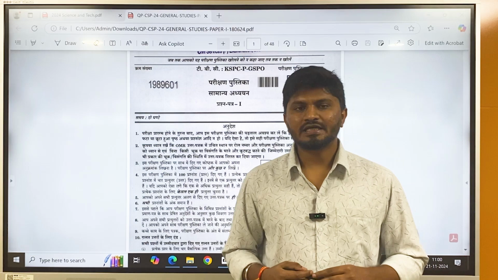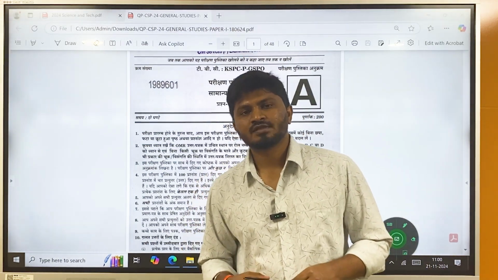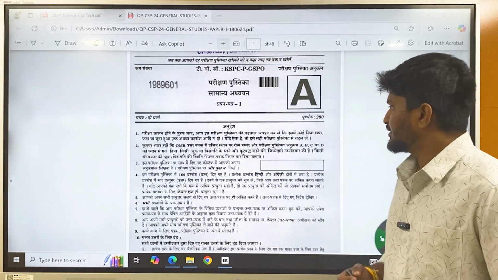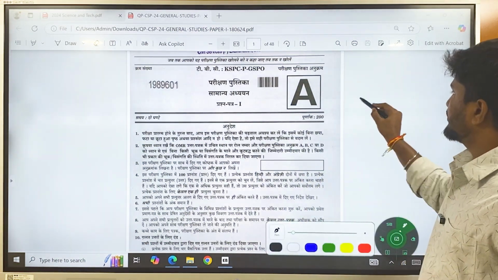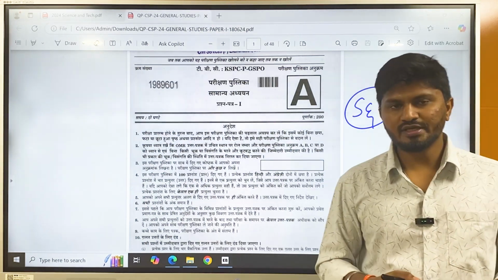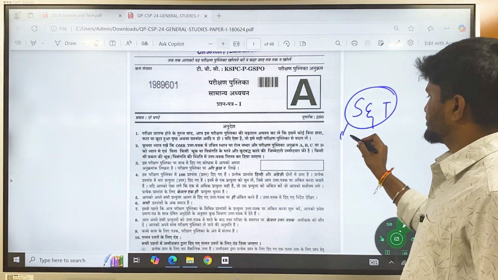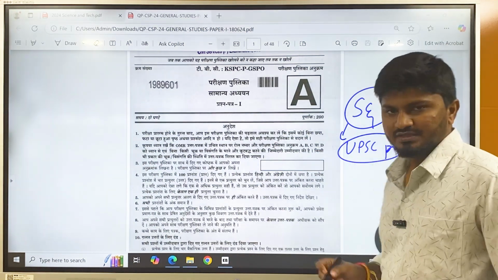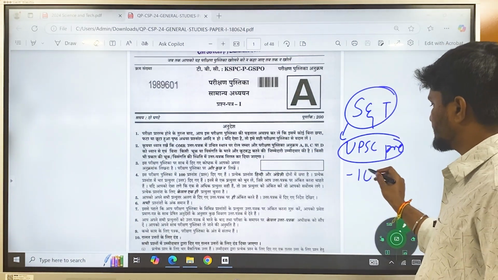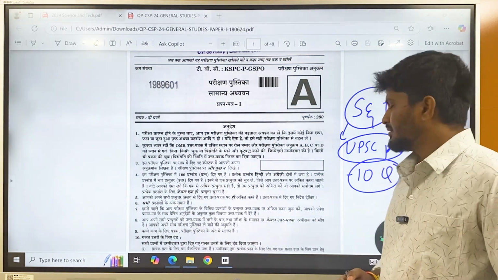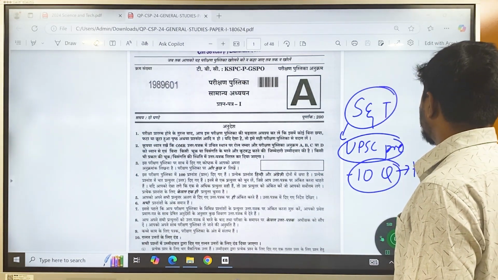In this session, we will continue the previous year question paper discussion. Yesterday, we completed the environment and ecology, and today we are going to look into science and tech. Science and technology is very important from the UPSC Prelims perspective. From the last 5 to 6 years, there have been a minimum of 10 questions from UPSC science and technology. So it is one of the high scoring subjects, you can say.